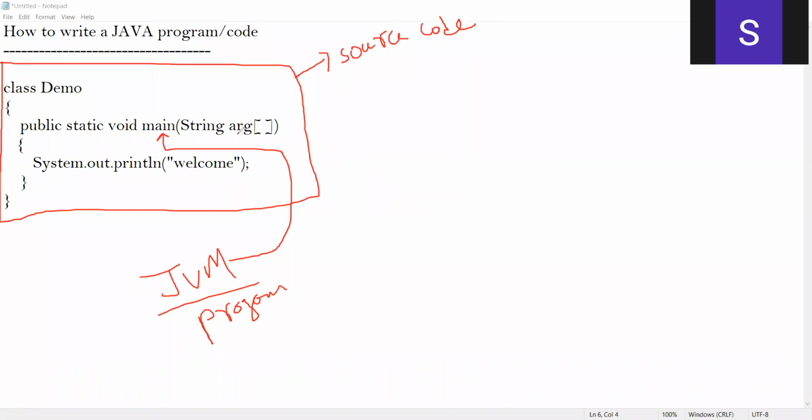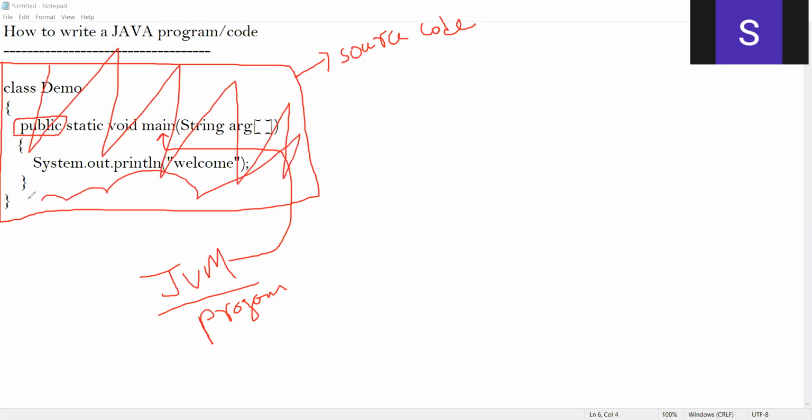In order to call this main method, you need to make this main method public. Public means this main method is visible inside the program, and not only inside the program, it is visible outside of the source code also. Since it is visible outside of the source code, this JVM can invoke this main method.